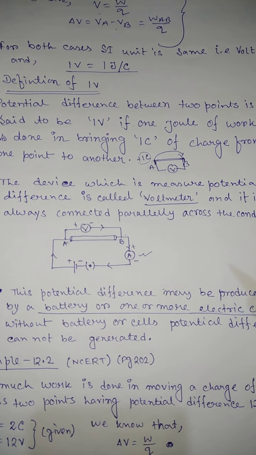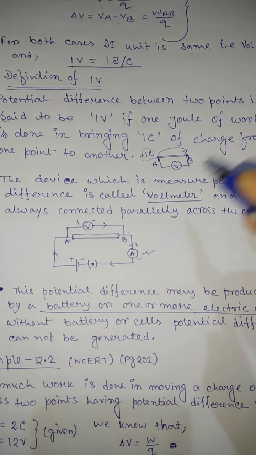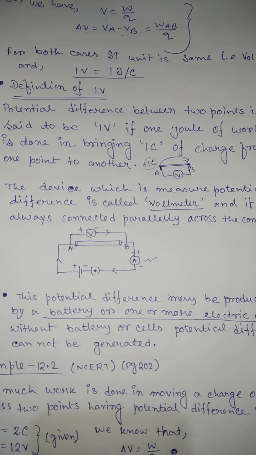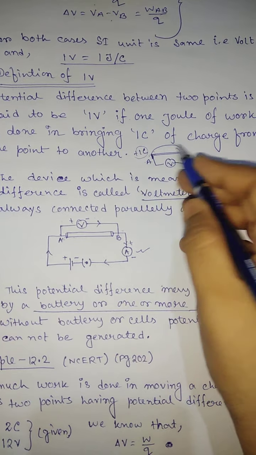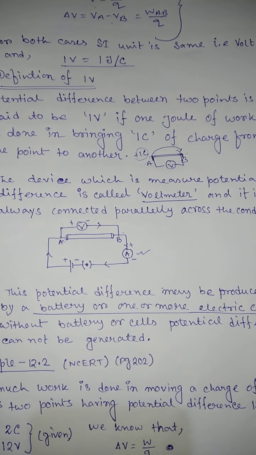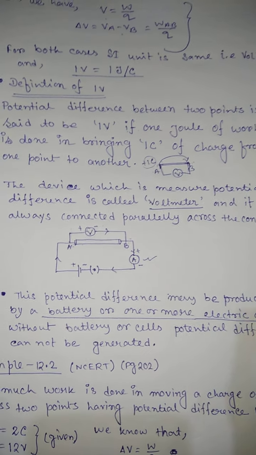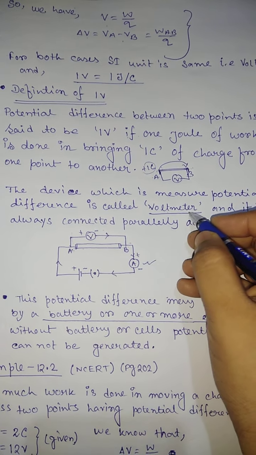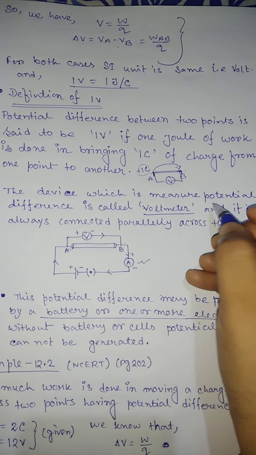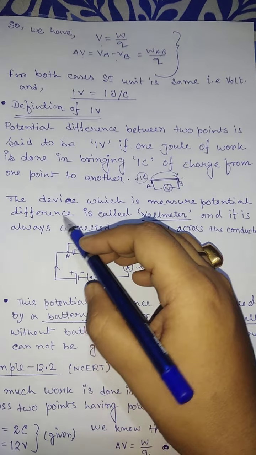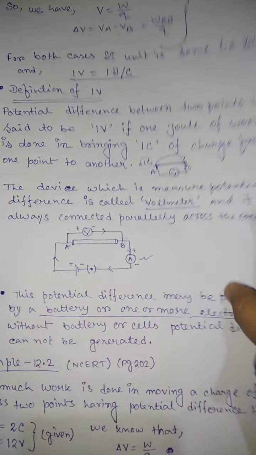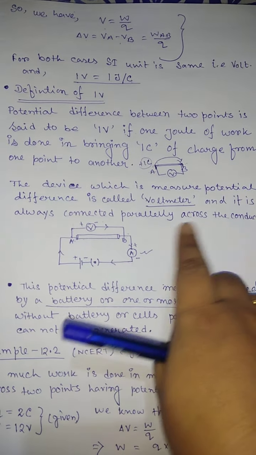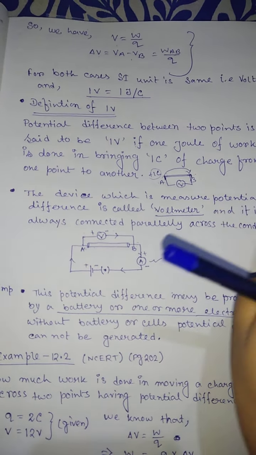Here, one device we use to measure the potential difference, how much potential difference is created between those 2 points, A and B. That device is called the voltmeter. The ammeter is always connected in series and the voltmeter is always connected in parallel.